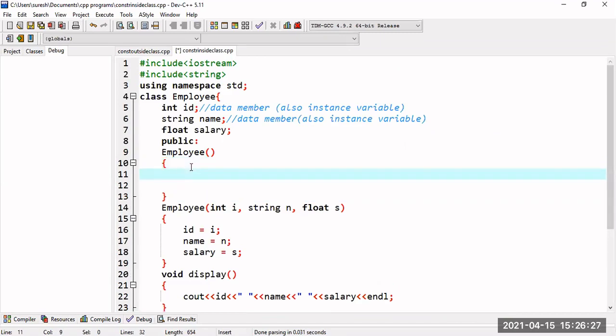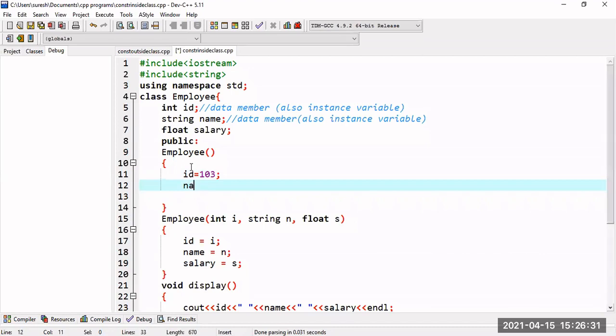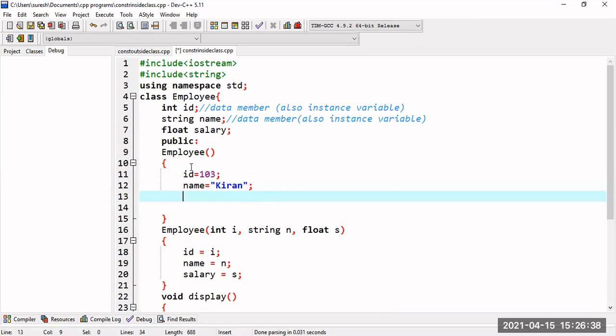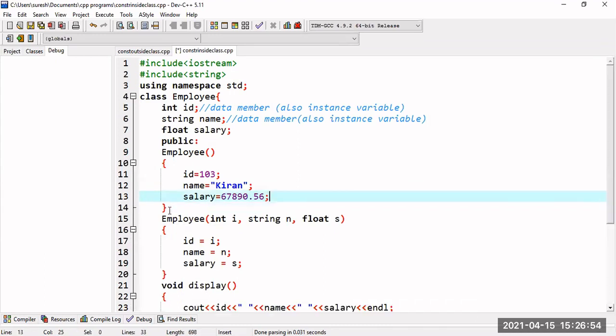So here directly I will give employee ID as 103, name equal to Kiran, and salary equal to 67,890.56 rupees, something like this. This is your default constructor.